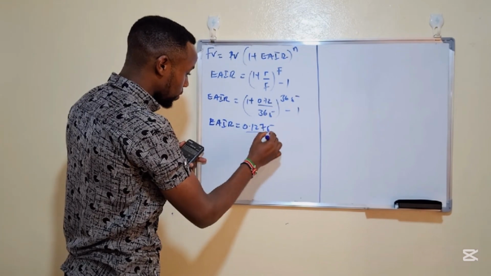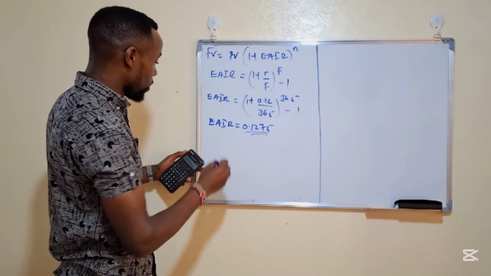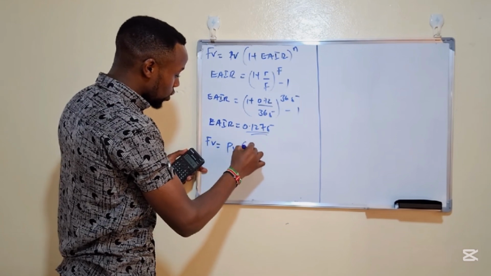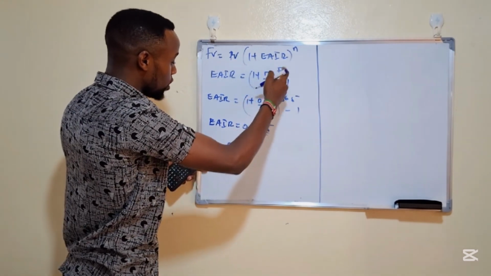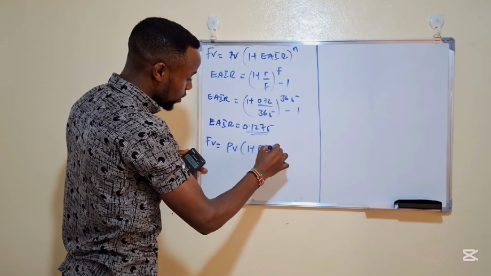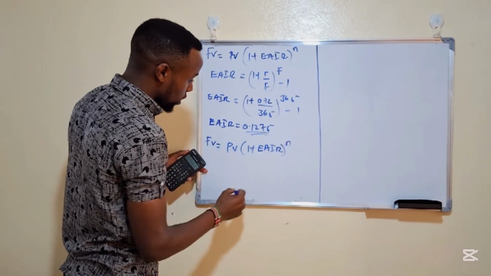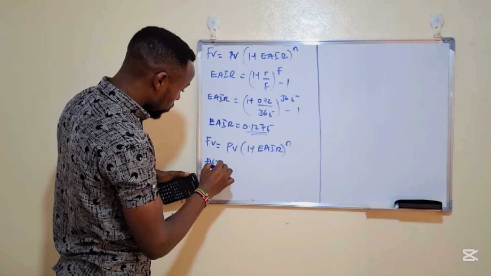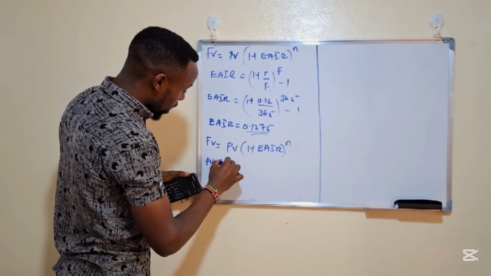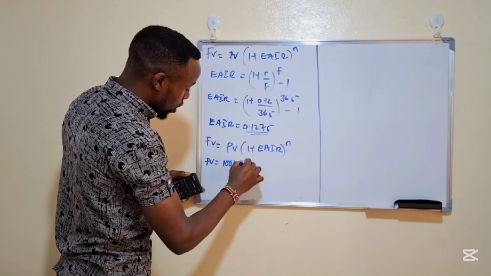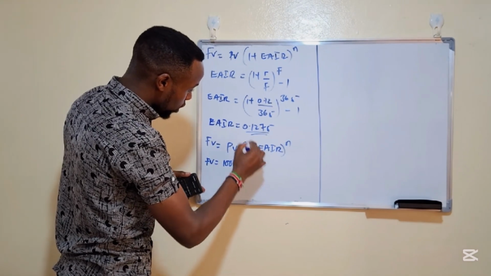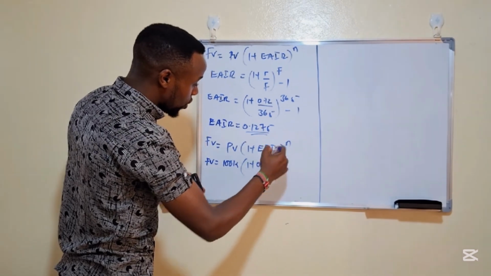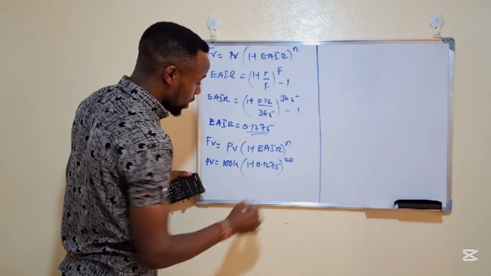So our effective annual interest rate of return, we are going to get 0.1275. Remember, our future value was our present value into brackets 1 plus effective annual interest rate of return, raised to power n, and n here we are talking about 20 years. So future value is equal to present value, which is 100K, times 1 plus 0.1275, then raised to power 20 years.